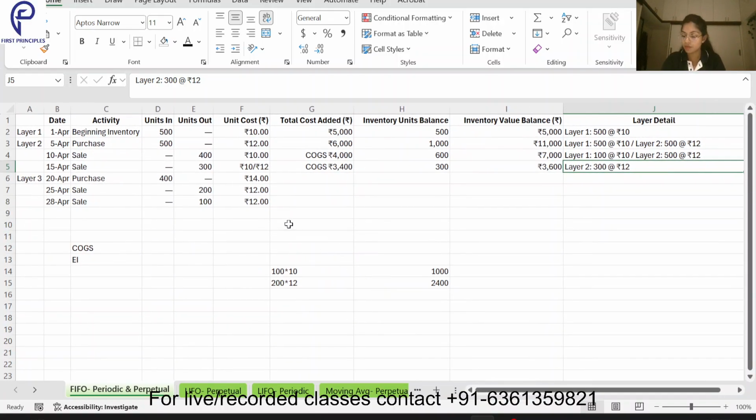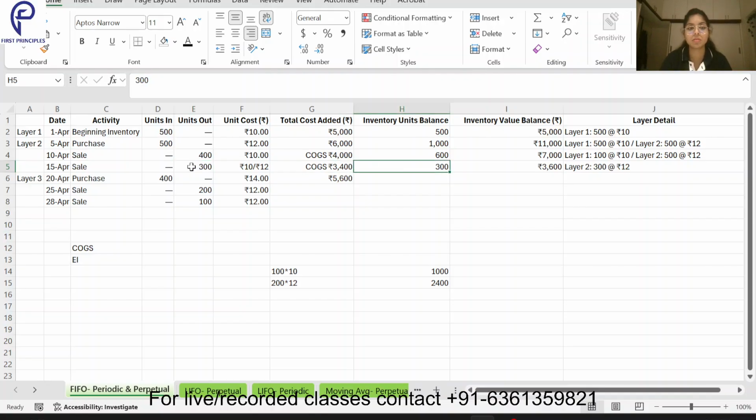Now again we have bought some inventory. The inventory which I have bought is 400 units at the rate 14, so the cost will become 5600 and the inventory unit balance will be 700. Why? Because this 300 unit balance plus this will become 700. Now what will be the value of this inventory? 5600 plus 3600 will become 9200, because this is the last balance which is there in my warehouse, and this is what is newly added.